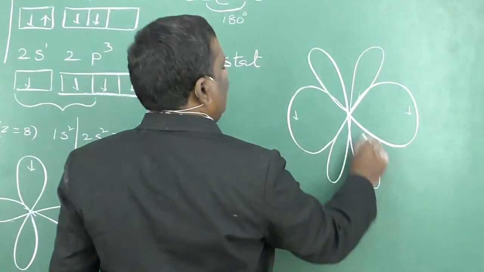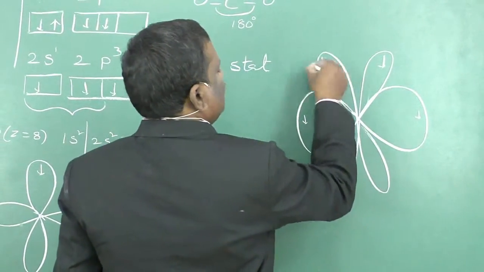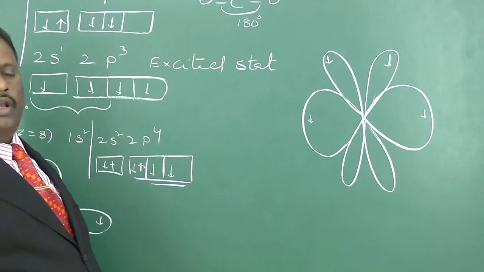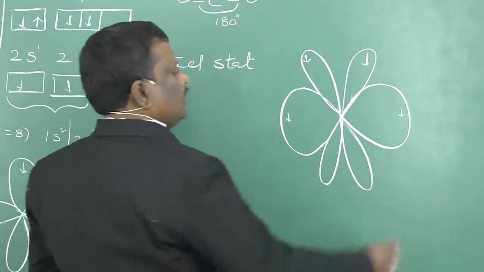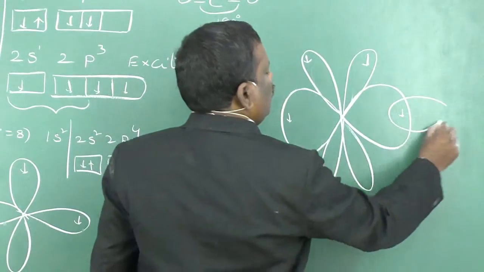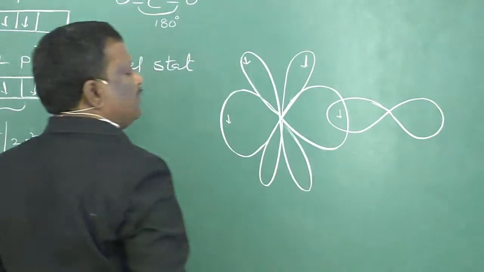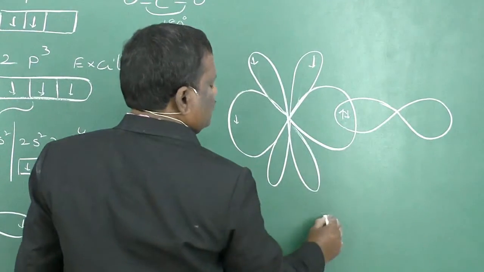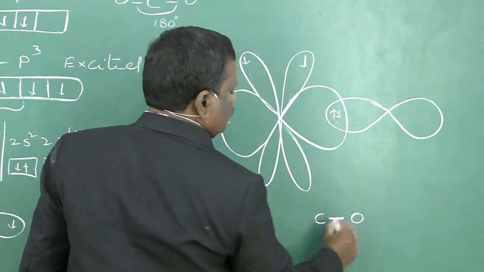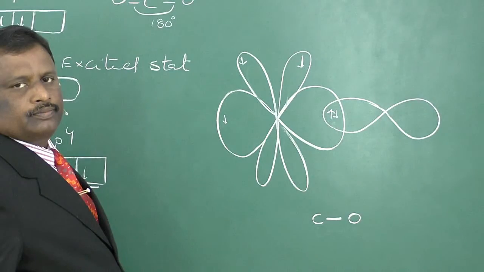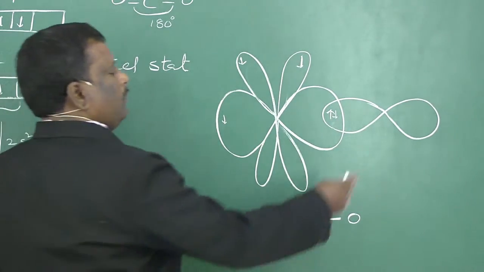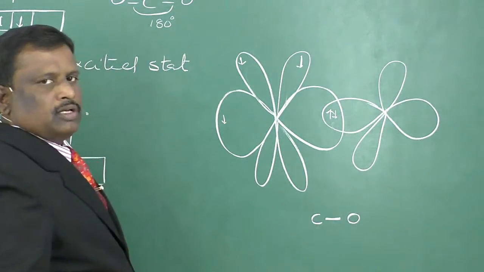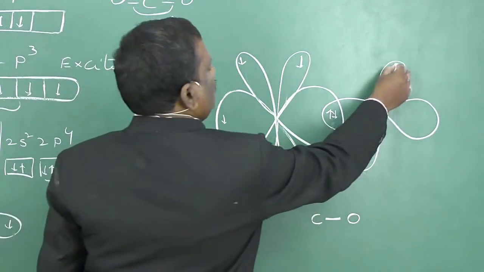and 2 half-filled p orbitals are also present. This is the position of carbon. Now one oxygen atom's half-filled p orbital overlaps with the sp hybrid orbital of carbon and by mutual sharing of a pair of electrons forms a C-O sigma bond. Now in this carbon-oxygen we have one pure p orbital with a half-filled electron.